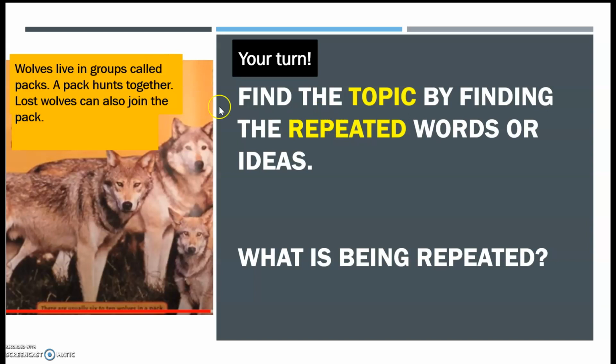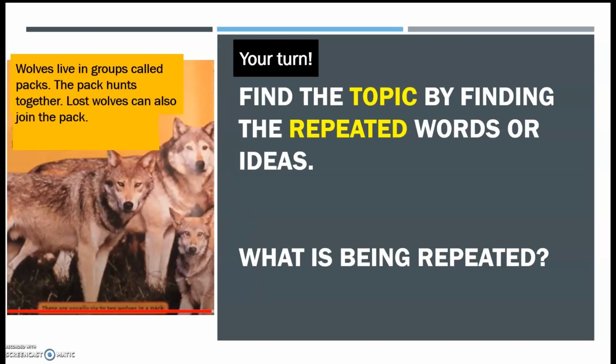Your turn. Let's see, find the topic. Okay, wolves live in groups called packs. A pack hunts together. Lost wolves can also join the packs. So what is being repeated?